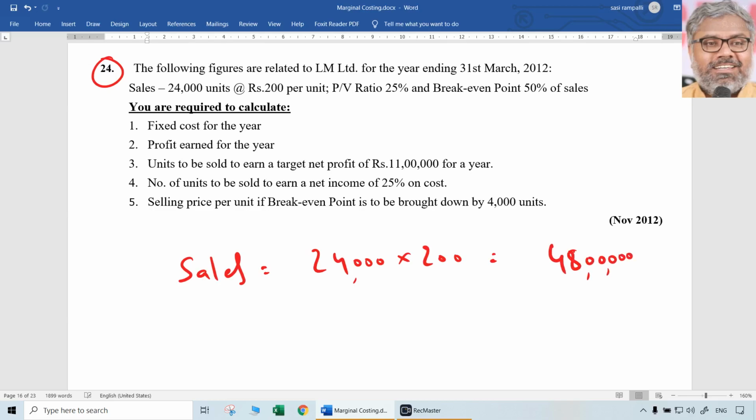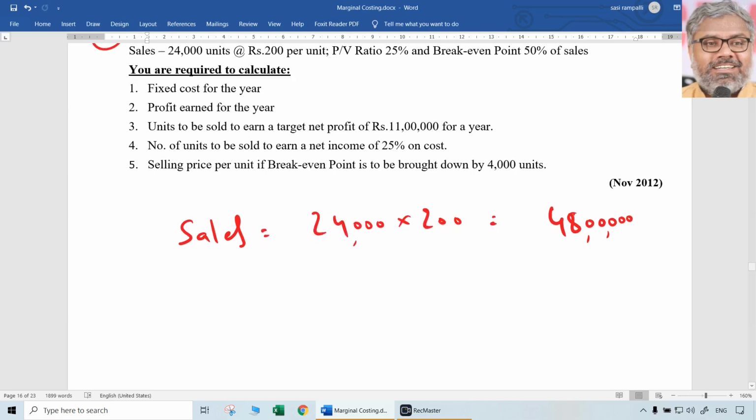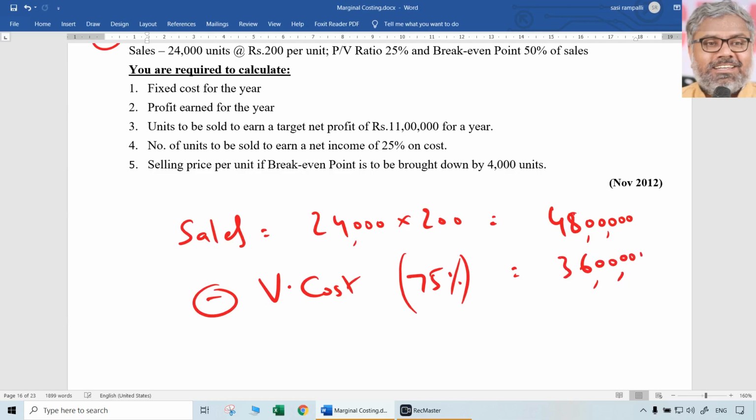Whether it is useful or not, that is a different story. We can just assimilate the data and keep it ready, and it doesn't take much time. So 48 lakhs rupees is the total sales in rupees. Now, PV ratio is 25%. Automatically, PV ratio 25% means variable cost ratio will be 75% of sales. So 48 lakhs into 75% means total variable cost is 36 lakhs.